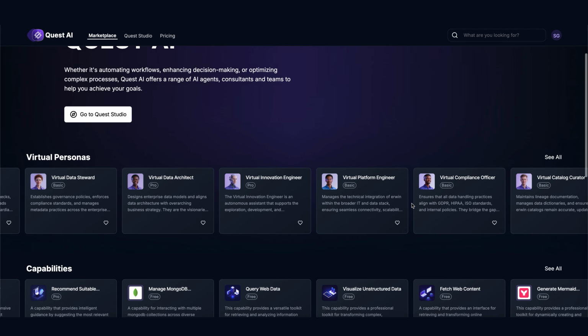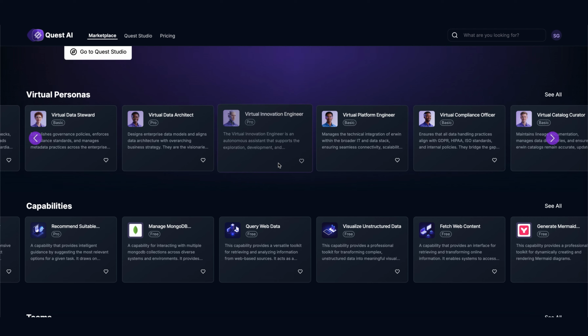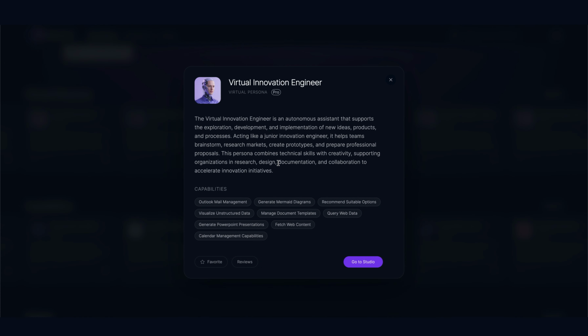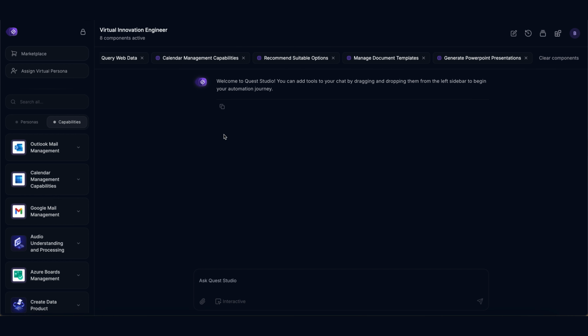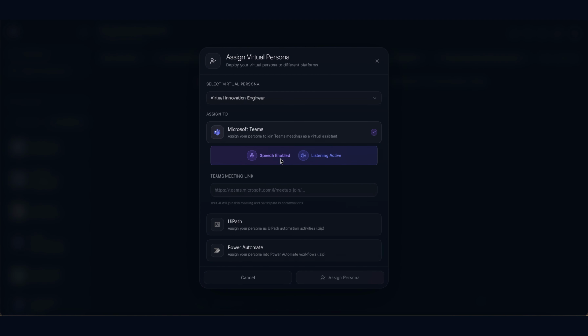In Quest Marketplace, you'll find a range of virtual personas, each pre-equipped with capabilities. Here, we'll choose the Virtual Innovation Engineer. In Studio, you can explore the persona's skills and connect directly into a Teams meeting.